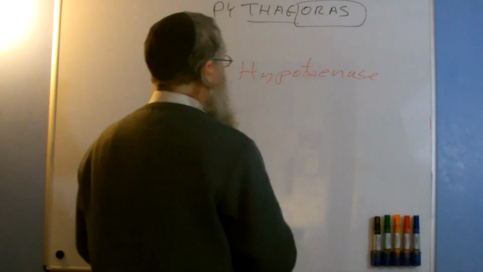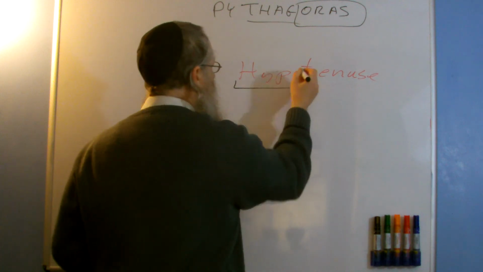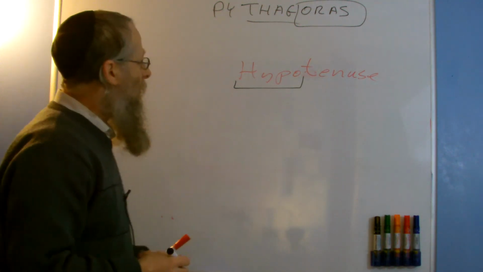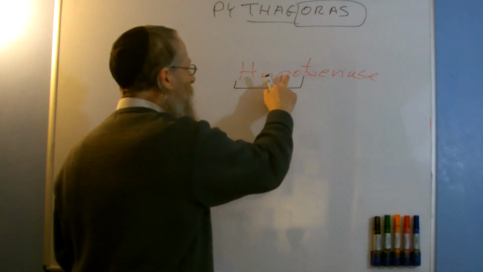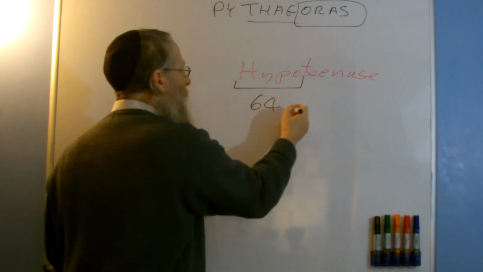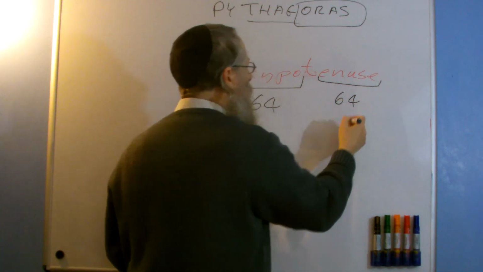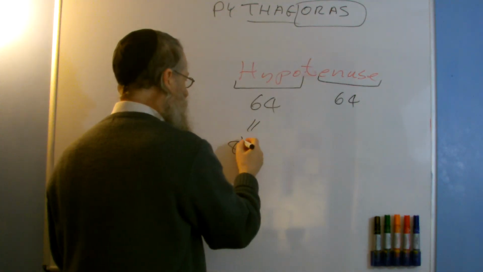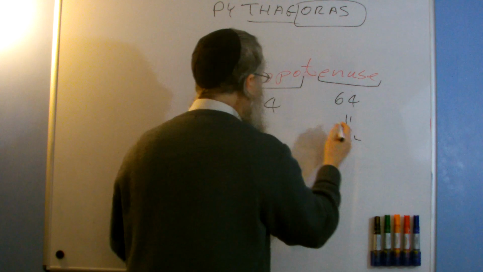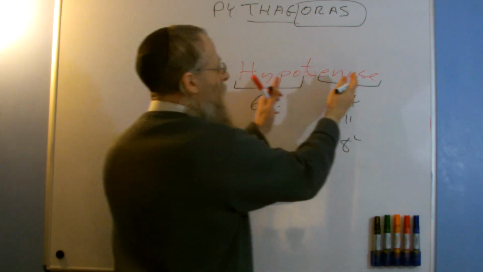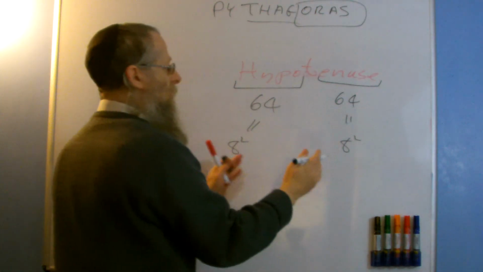So, we're going to look at this part of hypo. Hypo equals 8, 25, 16 and 15 is 64. And then we're going to look at enuse. Is also 64, and 64 is 8 squared. In other words, this part of hypotenuse and the end part of the hypotenuse is 8 squared.